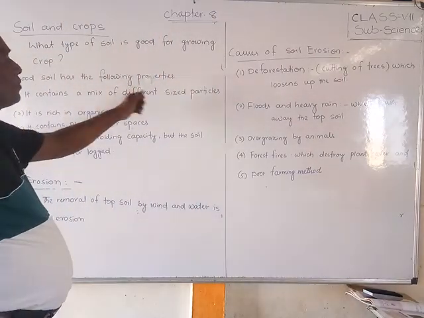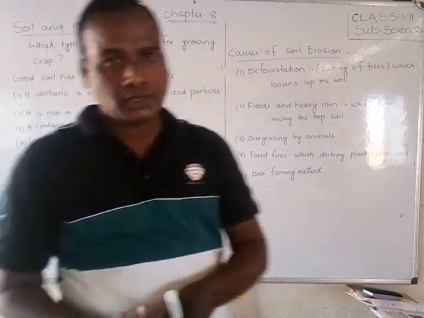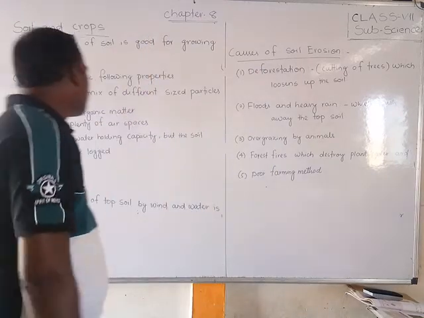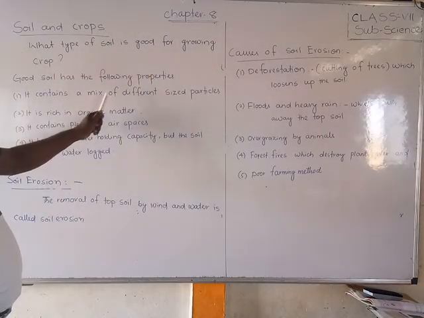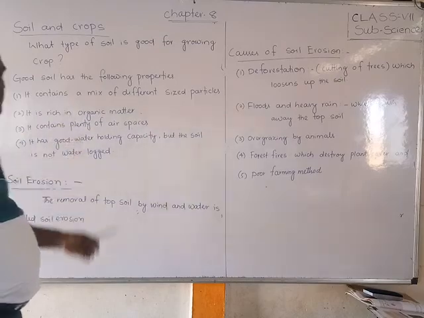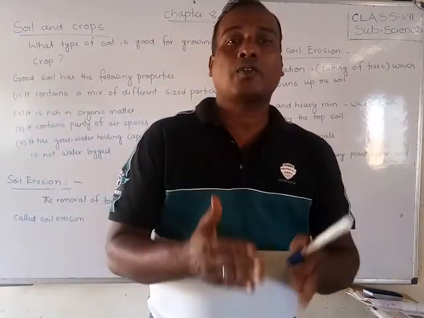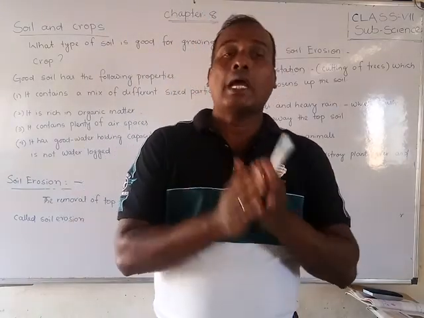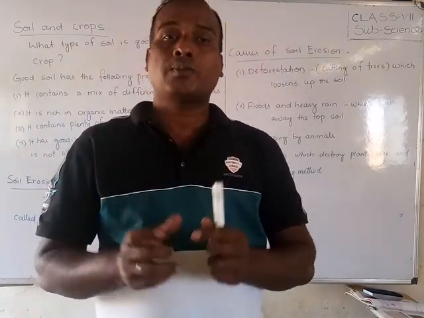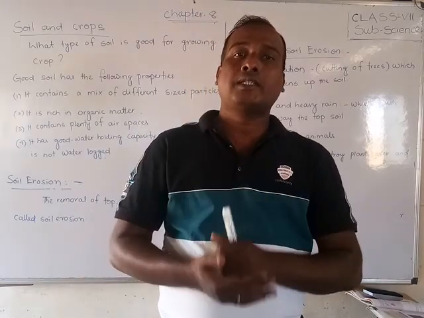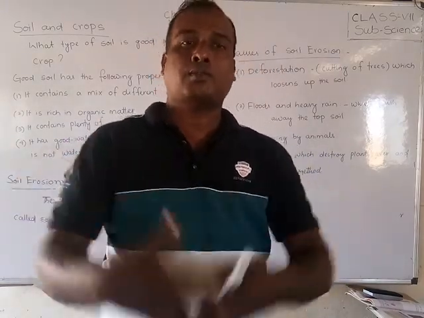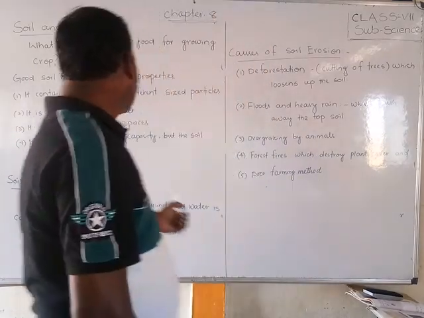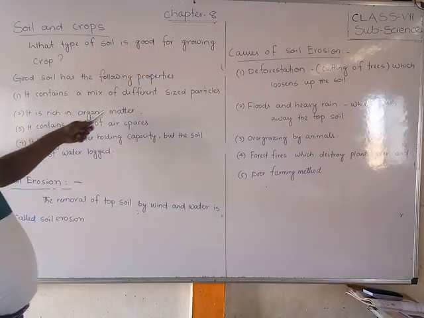Good soil has the following properties. Which one is good soil? Good soil means it is good for the growth of the crops. First, it contains a mix of different size particles. That means loamy soil, with different types of particles: big particles and also fine particles. That means if silt, clay and sand are mixed, that soil is good for crops.